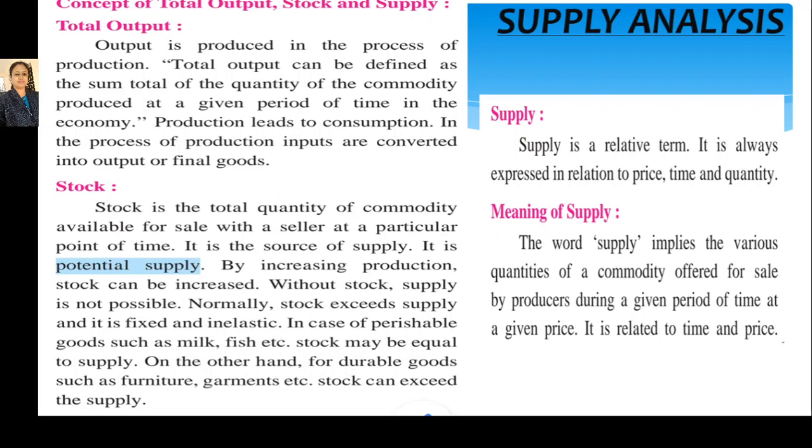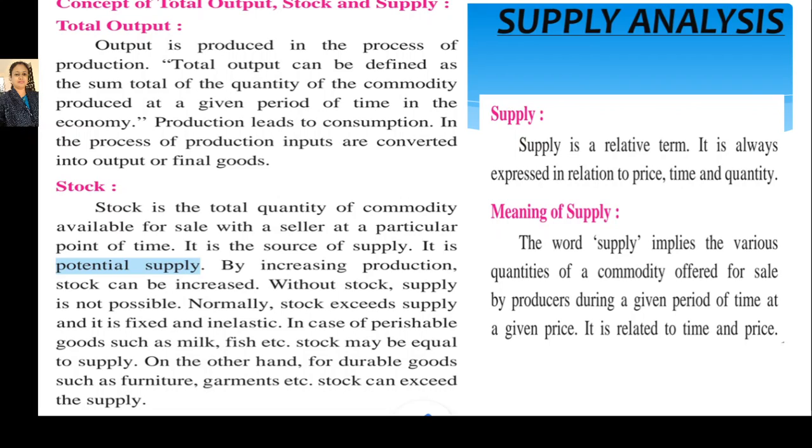Output is produced in the process of production. Total output can be defined as the sum total of the quantities of the commodity produced at a given period of time in the economy. Production leads to consumption. In the process of production, inputs are converted into output or final good. Simply, the meaning of total output is the total amount of good produced in the economy.